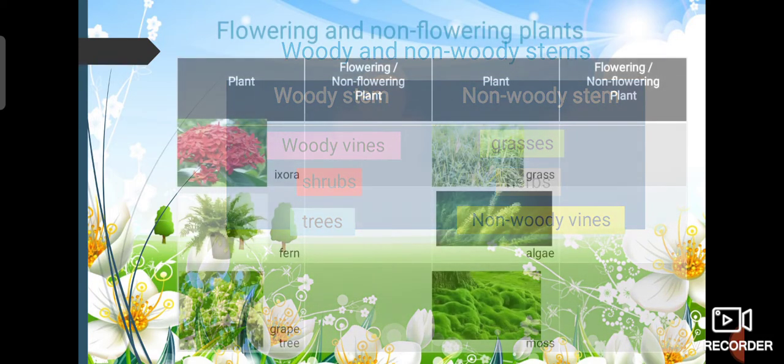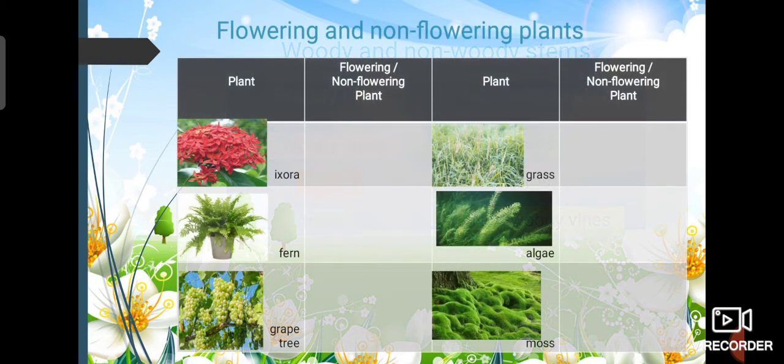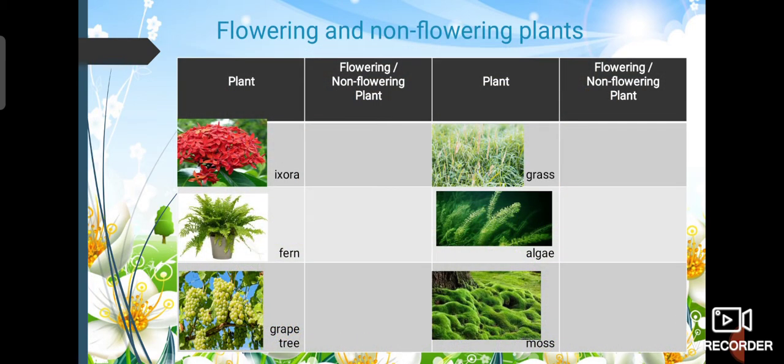Now, how to classify plants based on the flower they produce. So we classify plants into two: flowering and non-flowering. What about Ixora? Are they flowering or non-flowering? Yes, they are flowering plants. What about the fern? Do they produce flowers? No, they don't. So they go into non-flowering.